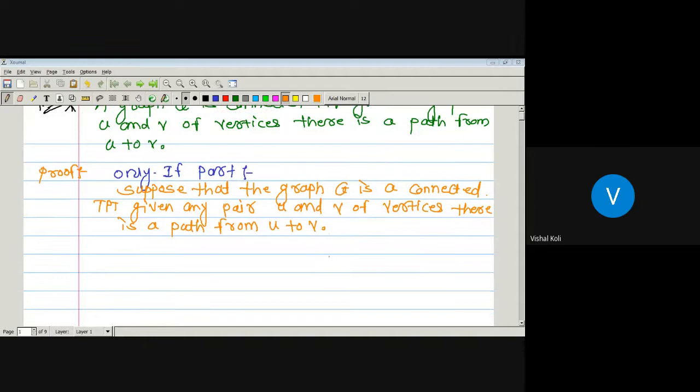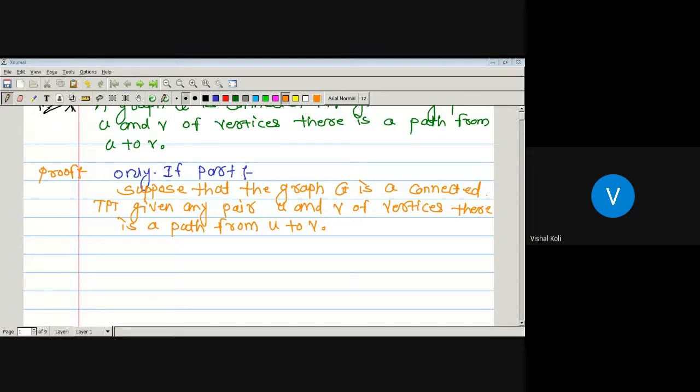Okay. So for proving this, let us assume that there is a subgraph G1 of a graph G which contains a vertex u and all those vertices which are connected to vertex u by a path, together with all the edges incident on those vertices. For proving this, we will make a contradiction, that is, we will make a wrong assumption.